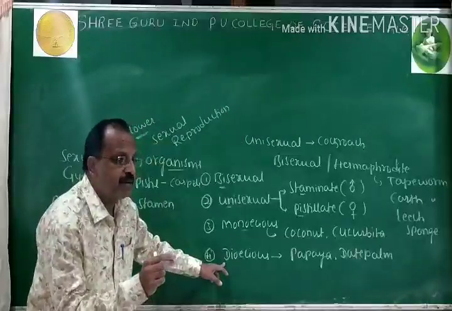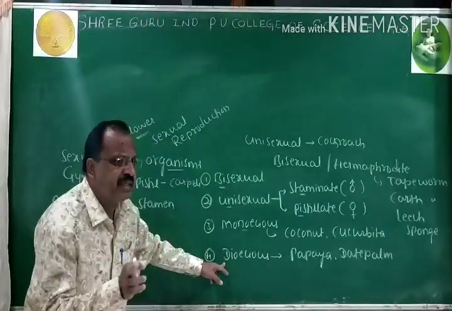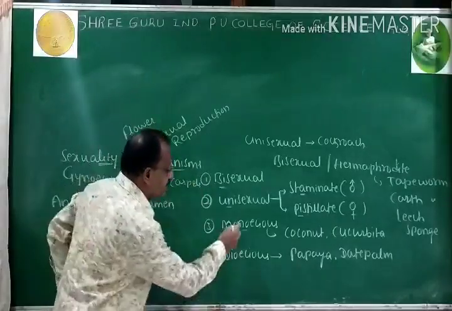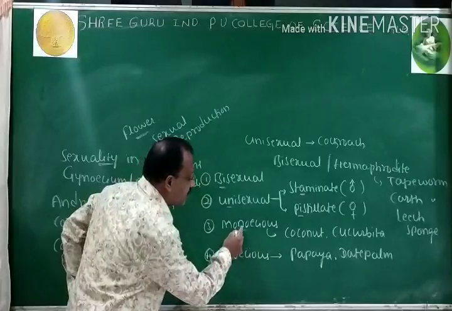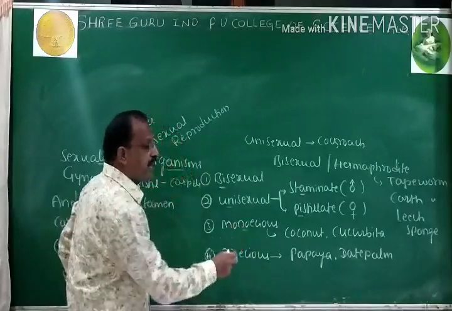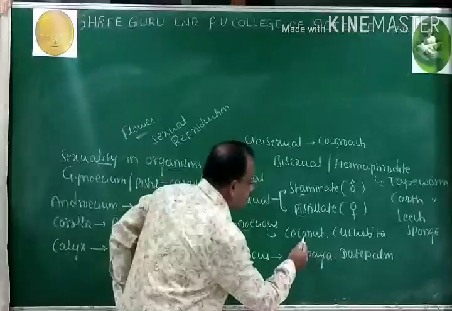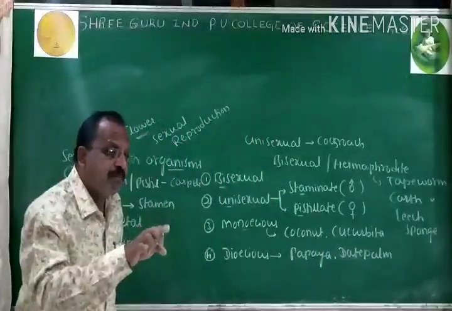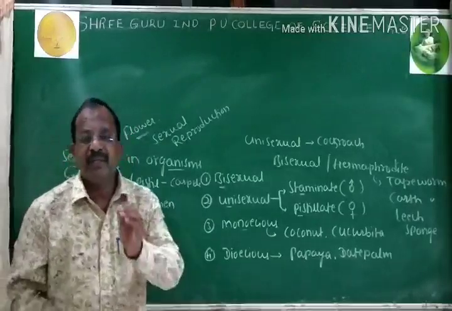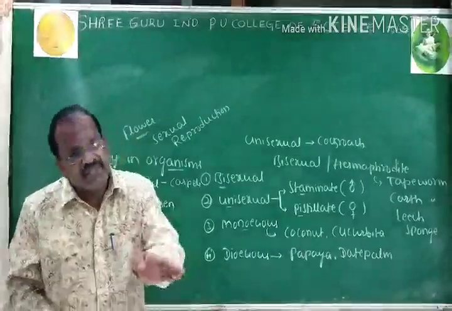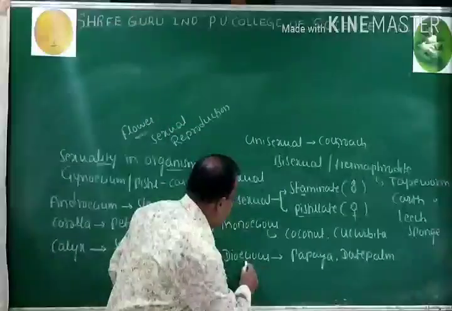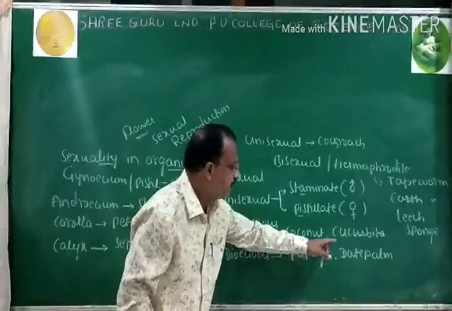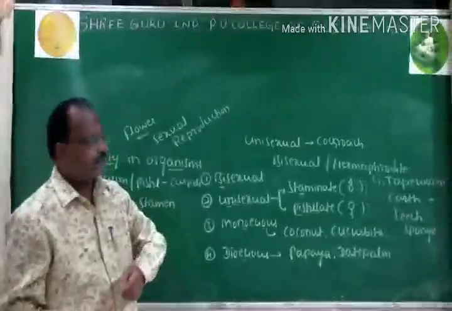When staminate and pistillate flowers are present in different plants of the same species, then it is called dioecious. Example is papaya and date palm.